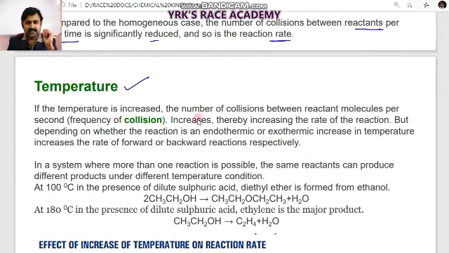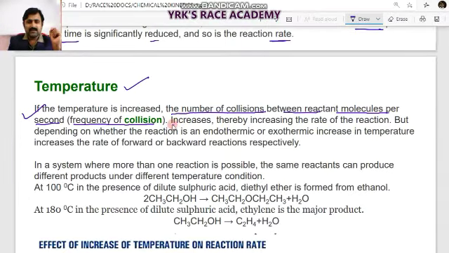If the temperature is increased, the number of collisions between the reacting molecules per second, that is called collision frequency, increases. This is the most important definition from the examination point of view. What is the collision frequency definition? The number of collisions between the reactant molecules per second is called collision frequency. So this increases when temperature rises, and thereby the rate of reaction increases. So the collision frequency increases, the rate of reaction increases.